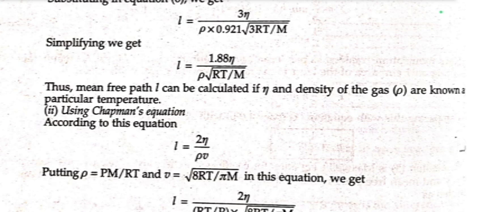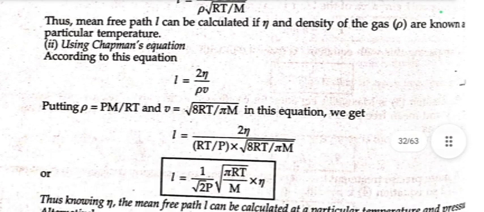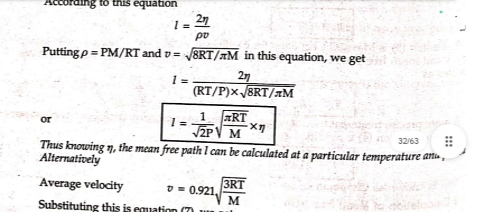Using Chapman's equation, according to this equation, L = 2η/ρv. Putting ρ = pm/RT and v = √(8RT/πm) in this equation, we get L = 1/√2 × η/p × √(πRT/m).